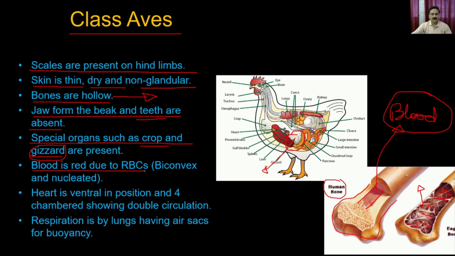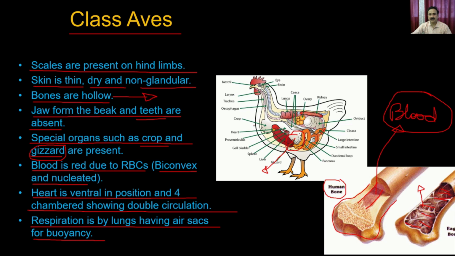The blood is red due to the RBCs, and the RBCs are biconvex and nucleated. The heart is ventral in position and four chambered, showing double circulation. Respiration is by lungs having air sacs for buoyancy.